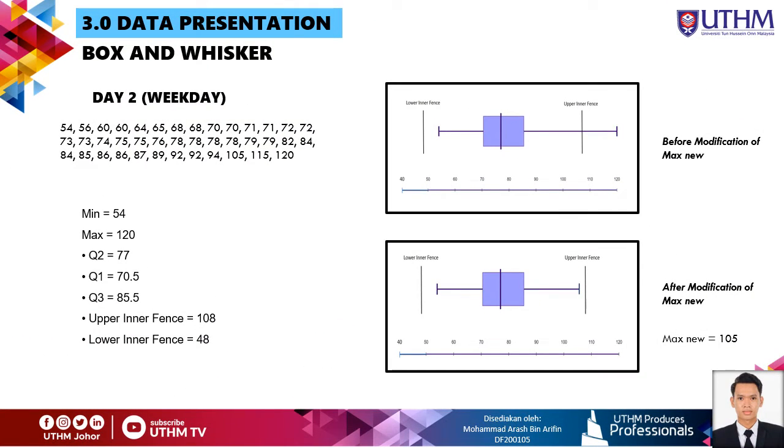For day 2, which is the weekday, repeat the same steps as day 1. Modification also needs to be done on the box and whisker because there are outliers. After modification, the new maximum value is 105 and there are no outliers.